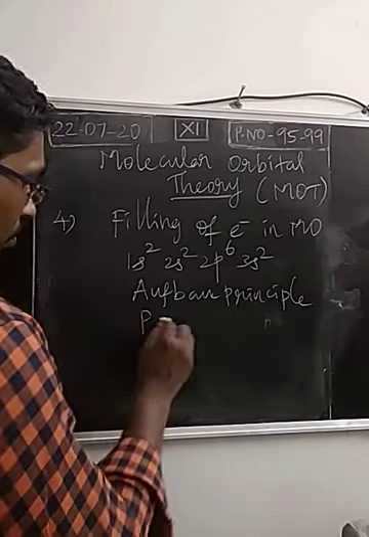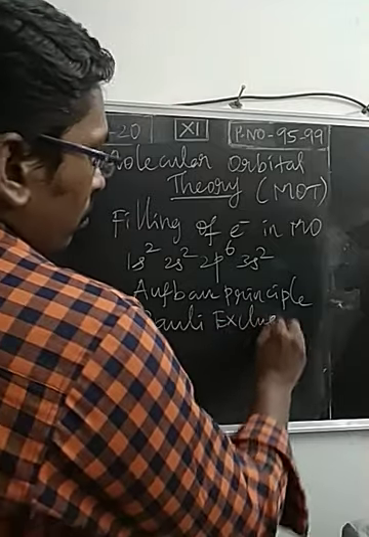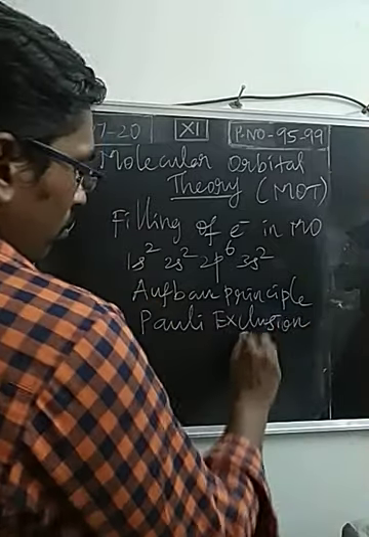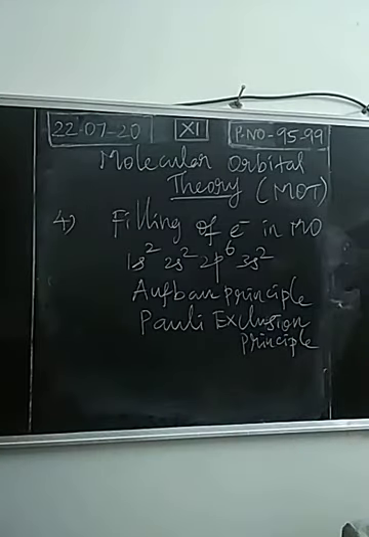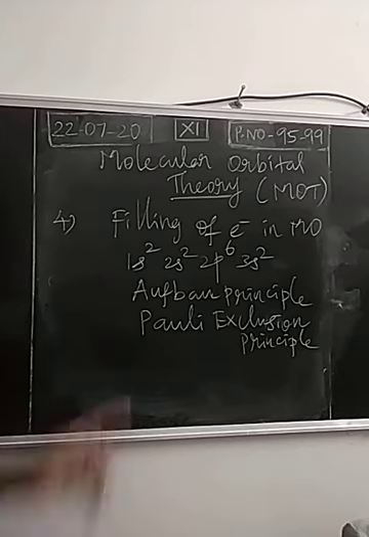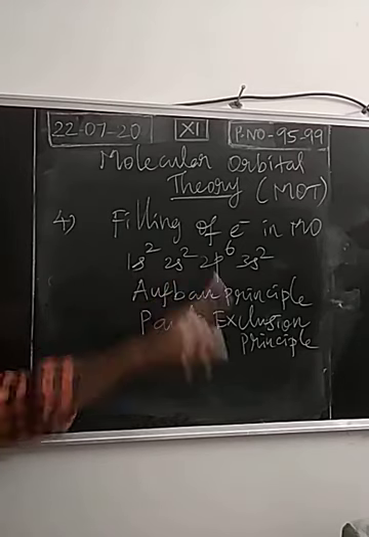Next, the Pauli exclusion principle. This says that a maximum of 2 electrons can be present in an orbital, right? So we place a maximum of 2 electrons in 2px, 2py, 2pz.